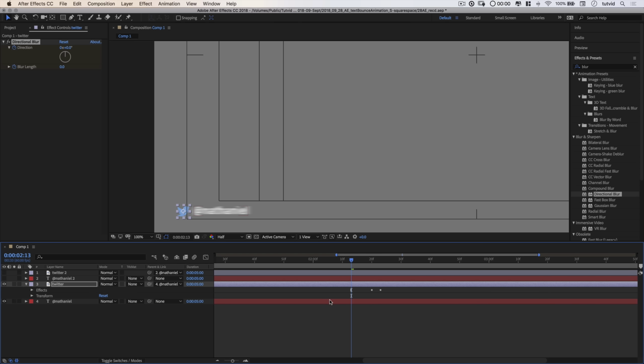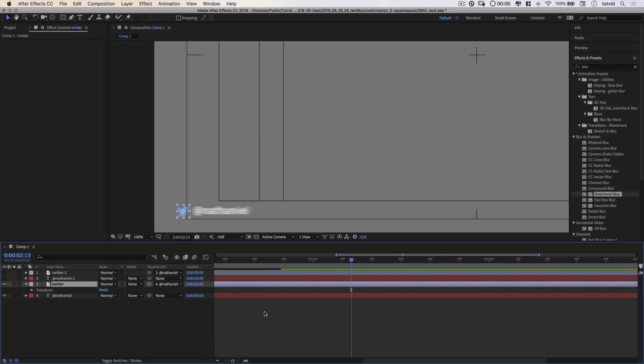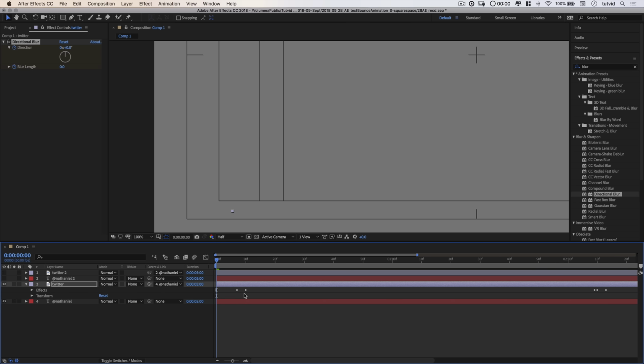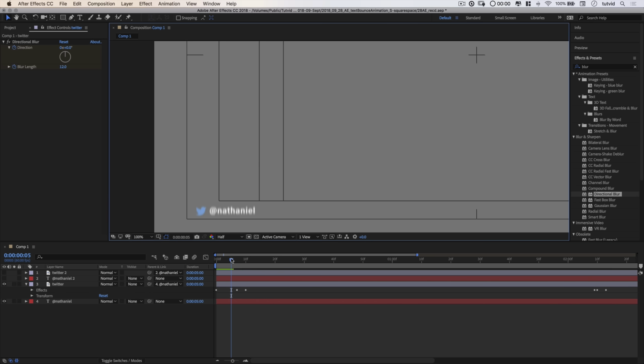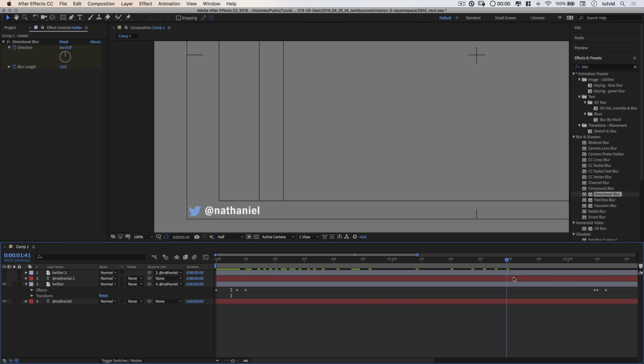But you can see what happens here. It's going to paste it with the keyframes wherever the playhead is. So I'm actually going to undo that, Command or Control Z. Let's move all the way back to the very beginning and hit Command or Control V to paste it in place there. And now the Twitter logo is also going to be blurred as it zooms in, and then the Twitter logo will also blur after 2 seconds here, and our text shoots across to the middle of the document.